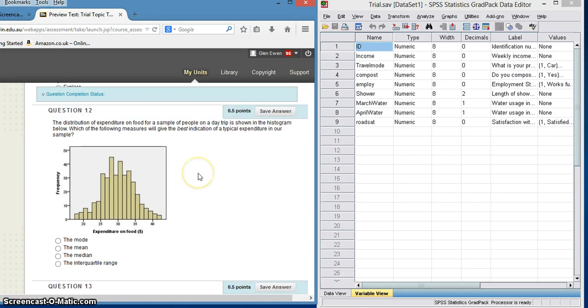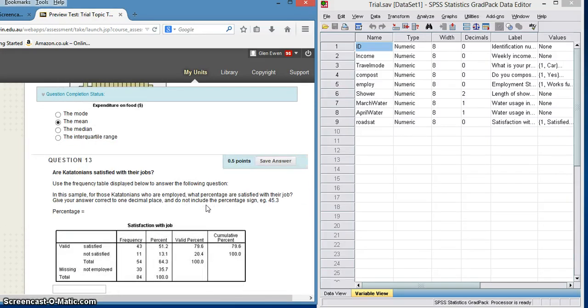Coming along, there's a lot of questions. So, the distribution of expenditure on food for a sample of people on a day trip. They're measuring how much people spend to go out on a day trip for this company. Which of the following measures will give the best indication of a typical expenditure in our sample? We're probably going to say the mean here because we can see that it's a nicely normal curve. If the distribution was a little bit skewed, we'd probably say the median. If it was a chart with a count, we'd say the mode. And we're not really worried about the spread of the data. We're just looking at what is a typical sample, okay?